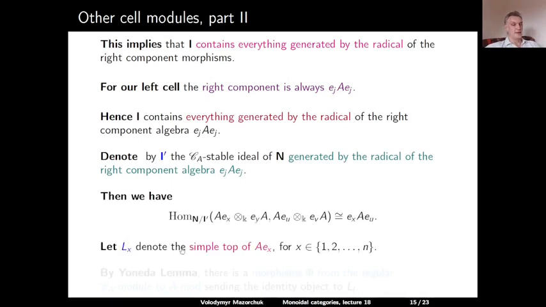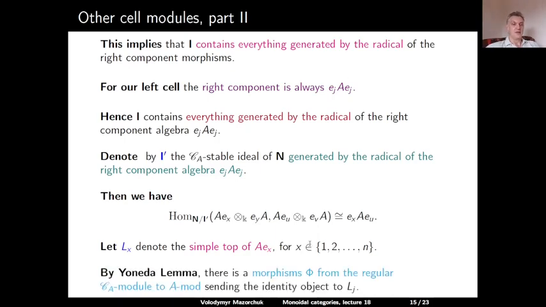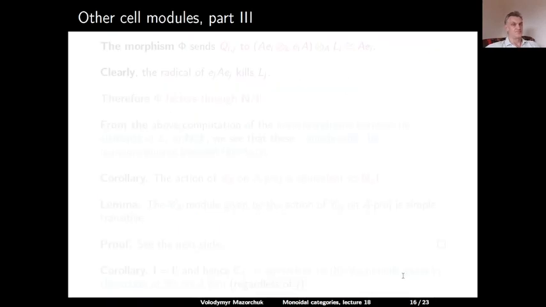So let us denote by Lx the simple top of the indecomposable projective module AEX. So here X is between 1 and n. By Yoneda lemma, there is a morphism phi from the regular CA module to the module given by the action of CA on A mod, which sends the identity object in the regular module to the simple object Lj. So this morphism phi then sends Qij to the action of Qij on Lj. And if we take Qij, which is AEI tensor over K EJA, and we tensor over A with Lj,